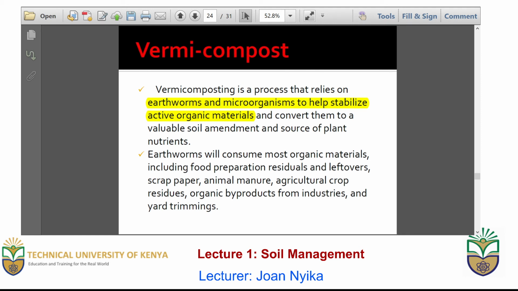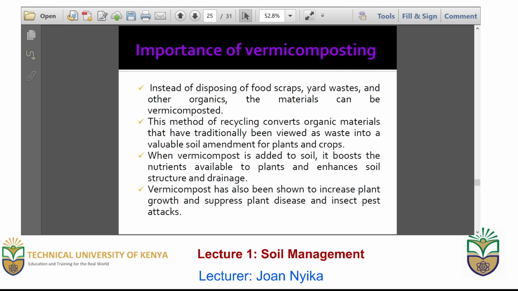Vermicomposting is a process of using microorganisms and earthworms to help in stabilizing organic materials that are found in soil and therefore using it as a soil amendment and a source of nutrients for crop growth. Usually, the important organism in vermicomposting is the earthworm, and they are the ones that help in turning the soil so that its structure and its ability to aerate can be improved.